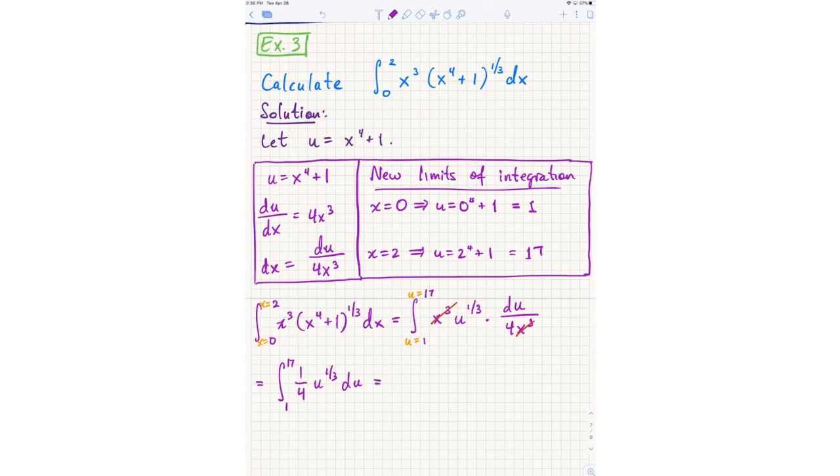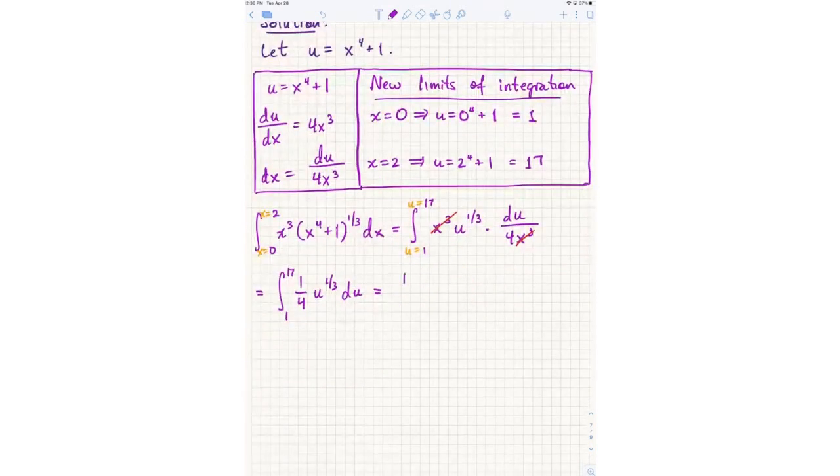Okay, but now I'm ready to do fundamental theorem of calculus. Now, fundamental theorem of calculus tells me the constant comes along for the ride, the 1/4. Then I increase my exponent by 1, and I divide by the new exponent. And it is very, very important here, right? This is fundamental theorem. We do not go back to x.